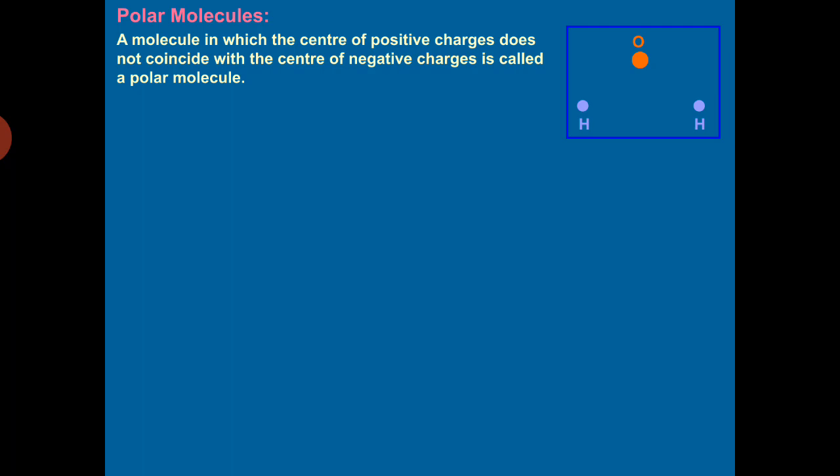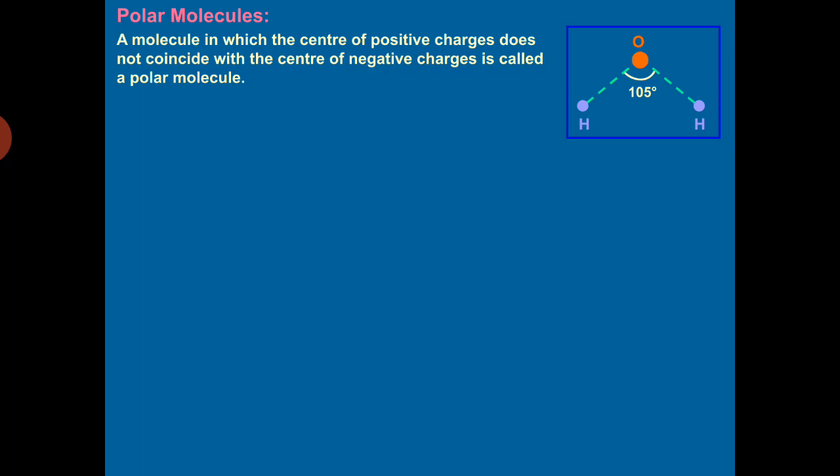The center of mass of negative charge lies on the oxygen ion, whereas the center of mass of positive charge, that is the hydrogen ions, lies at the center of the line joining the two positive ions, that is H positive ions.